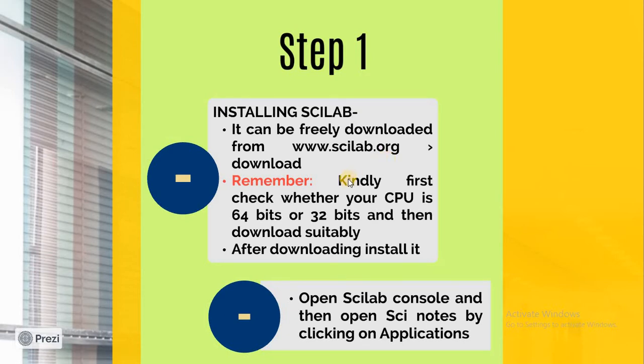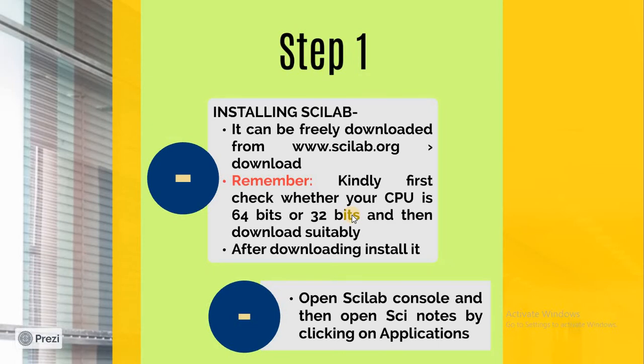But before downloading Scilab, you have to be watchful. There are two things that you should remember. First of all, you should know whether your CPU is a 64-bit or 32-bit processor, because Scilab has two different versions for 64-bit and 32-bit. So whatever your CPU is, you can download suitably by choosing it.